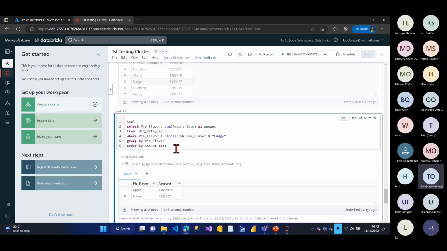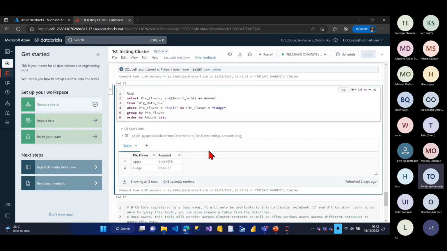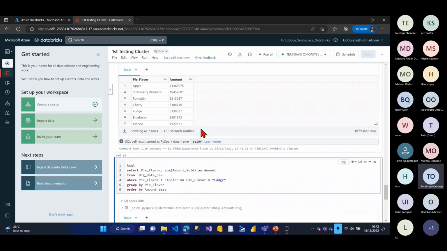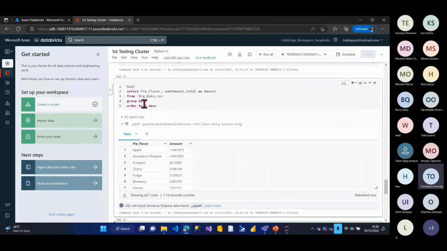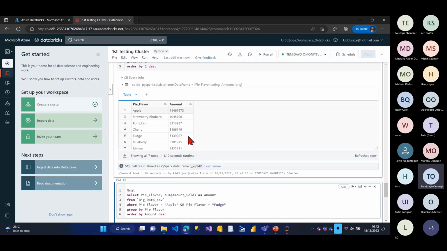So let me run this first of all. Okay, yeah, I think it worked. So you can see, right, I group by 1, which still represents pie flavor, and order by amount sold. That's grouped it for me and it's giving me the amount sold in descending order, from top to bottom.